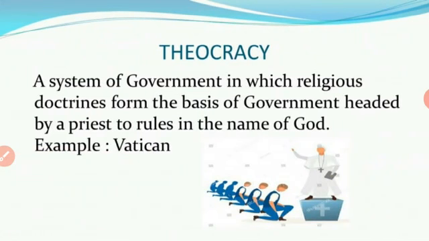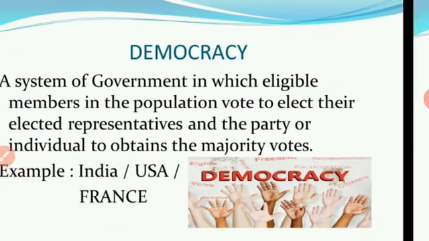Next one, theocracy. Theocracy means a system of government in which religious doctrines form the basis of government, headed by a priest to rule in the name of God. Example country is Vatican. That means the government is run by a religious leader. Okay. For example, Pope. So in the Vatican City, the Pope ruled the place. So the government was controlled by a religious head.